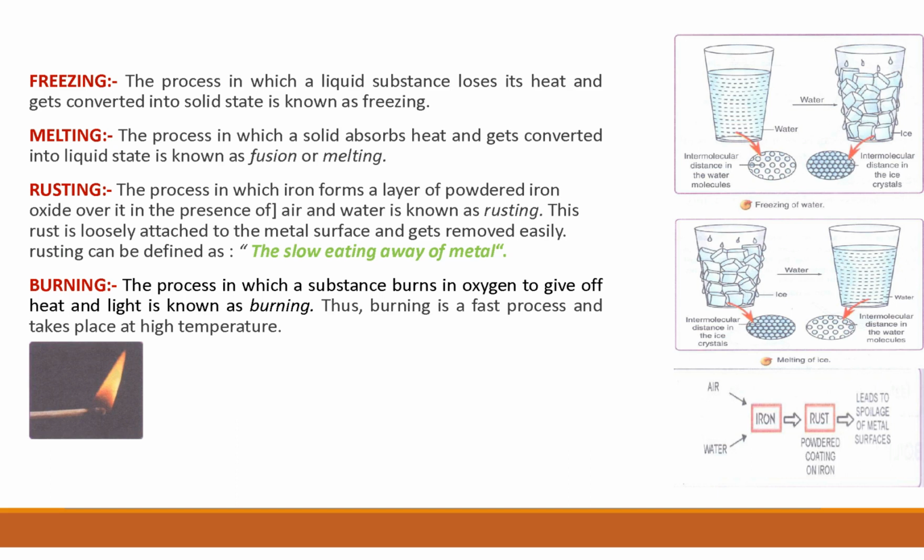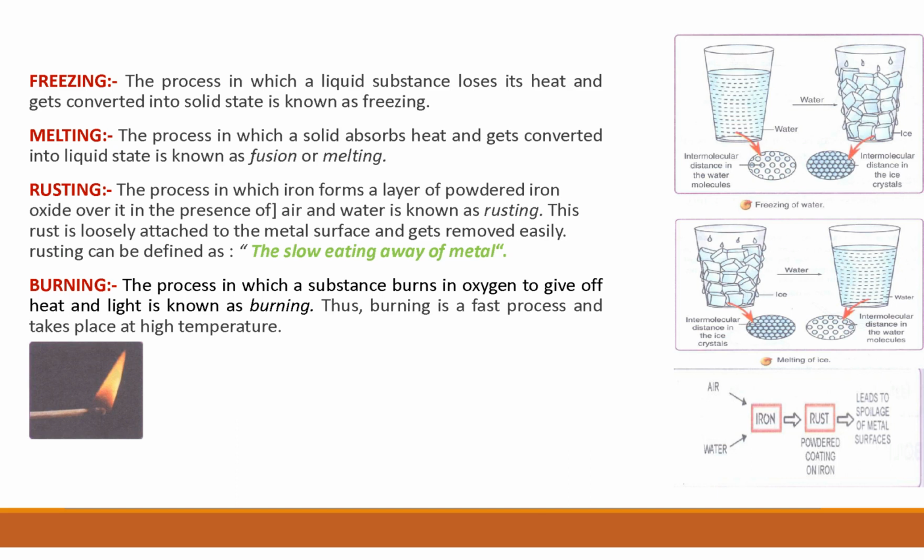Then the next process is burning. The process in which a substance burns in oxygen to give off heat and light is known as burning. All of you know very well that for burning, oxygen is very necessary. We can't burn anything in the absence of oxygen. When any substance burns, there will be heat and light.